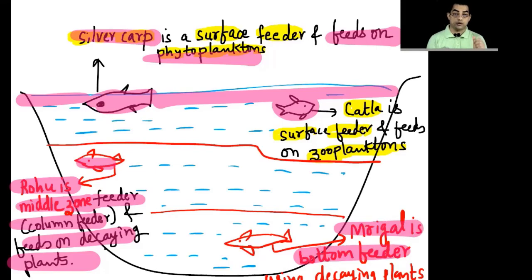Mrigal is a bottom feeder and it usually feeds on decaying plants. So you see, in the same pond, we can have 1, 2, 3 and 4 species of fishes growing simultaneously. So the production increases at the same cost.